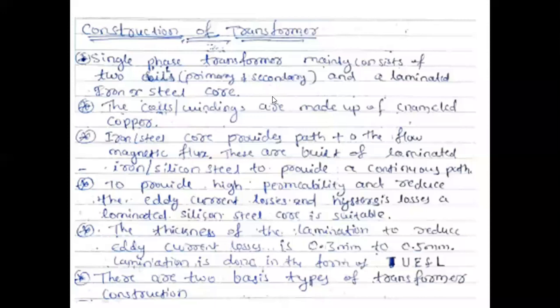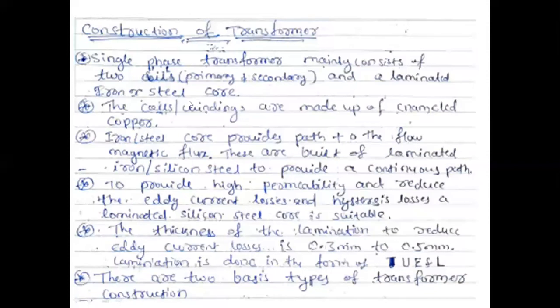The coils or windings are made up of what? Copper से winding किया है. Winding means copper wire we are using. Yes, enameled copper we are going to call that one here. It's nothing but copper only.